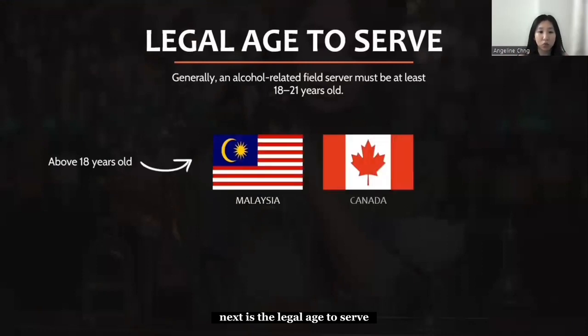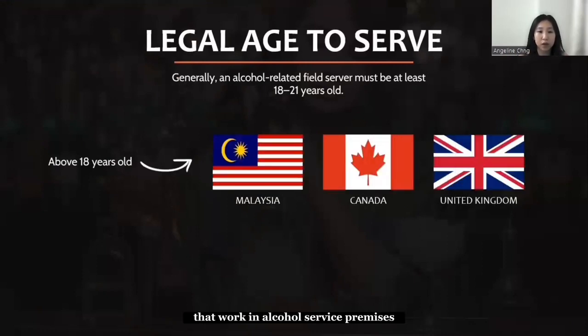Next is the legal age to serve, whereby this refers to the staff that work in alcohol service premises such as bar personnel, etc. It's also similar to the legal age to purchase, whereby it ranges between 18 to 21 years old as the minimum requirement age. So these are a few examples of countries that allow people above 18 years old to work in bar premises, such as Malaysia, Canada, the UK, etc.